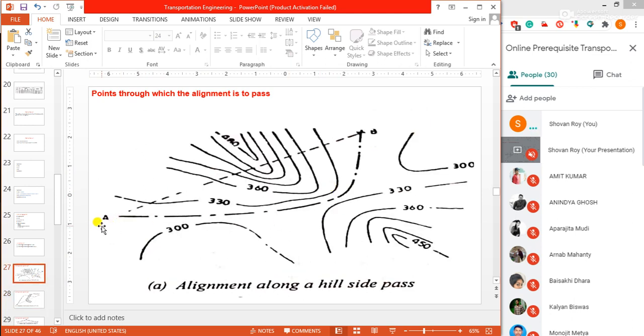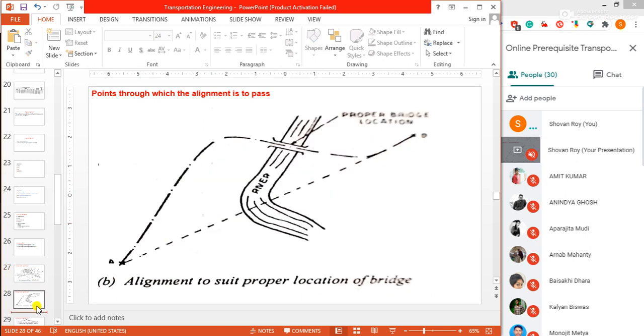This is the difference. Suppose our two terminal stations are A and B, we can go from A to B directly this way, but due to some tunnel, due to some obstacle, or if we construct the road A to B in the shortest way, then we need one tunnel and lots of hilly cuttings. For that purpose we have constructed through this line A to B. And this is also one of the good examples of points through which the alignment is to pass.